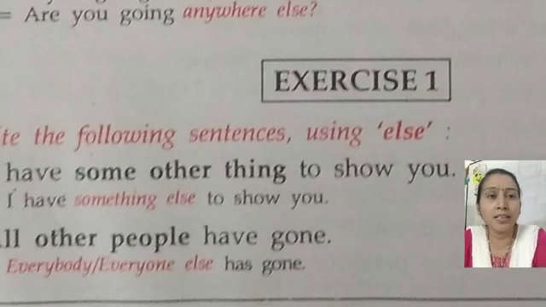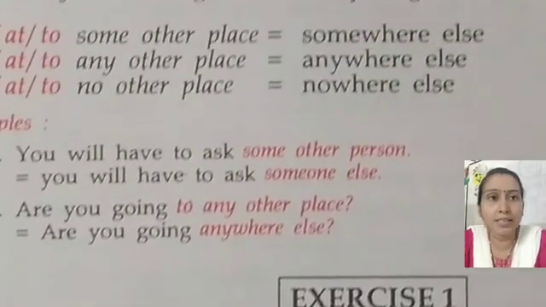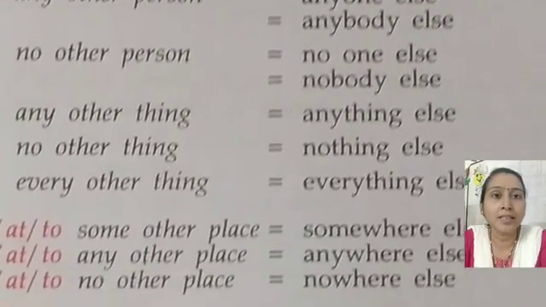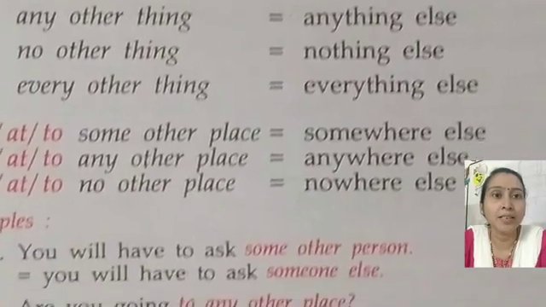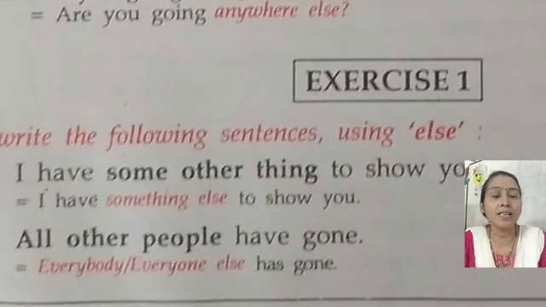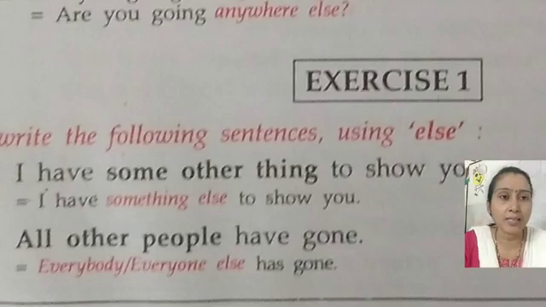It means you look at your table, then some other thing you have to write. Okay, all other things have gone, everybody else, everyone else has gone.